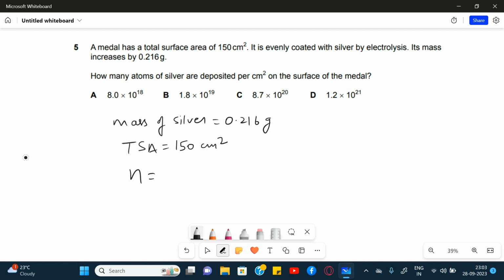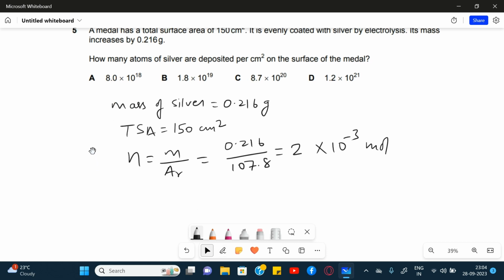Number of moles of silver is equal to mass upon relative atomic mass of silver, which is 0.216 divided by 107.8, and this comes up to be 2 into 10 raised to the power minus 3 moles.